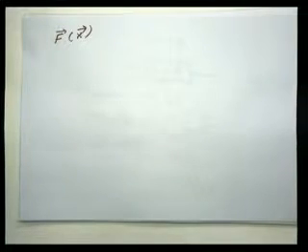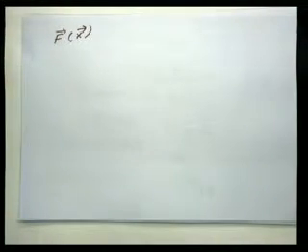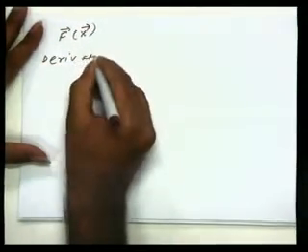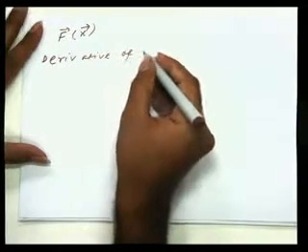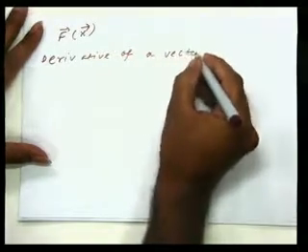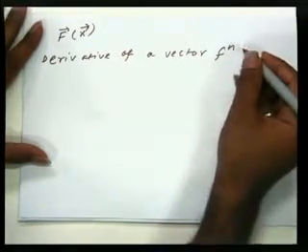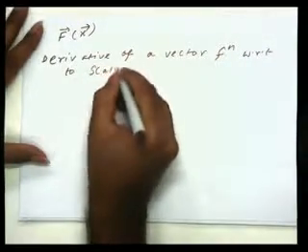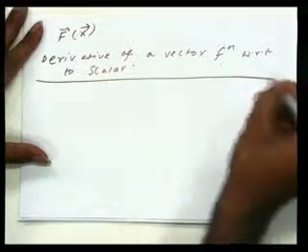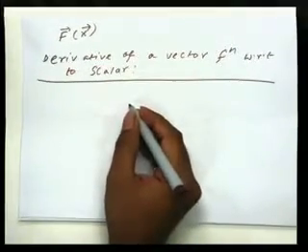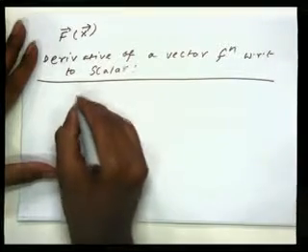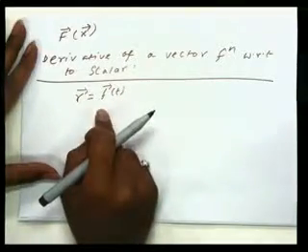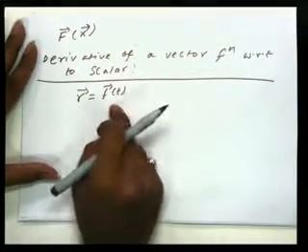Okay, so the first topic that I'm going to deal with here is derivative. This is the derivative of a vector function with respect to a scalar, right? This is a very basic concept: what do we mean by the derivative of a vector function with respect to a scalar. For example, let r vector be equal to f vector of t, which means that this is a vector function of a scalar, that is time t.